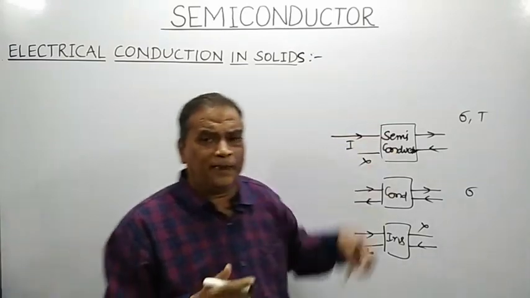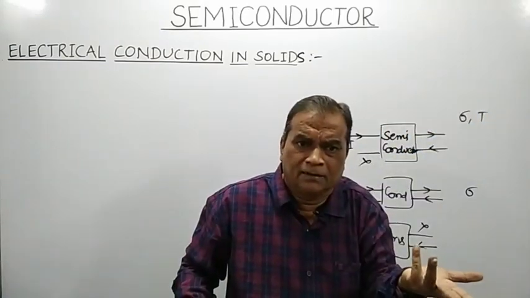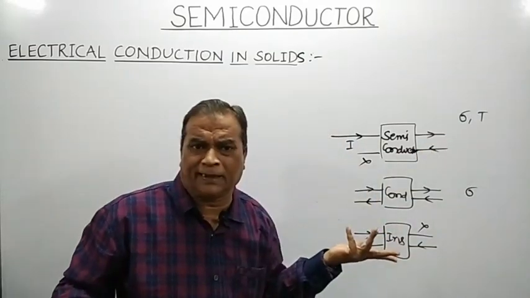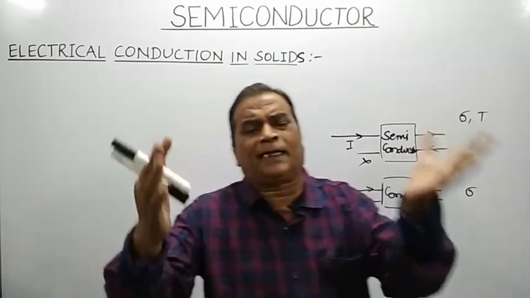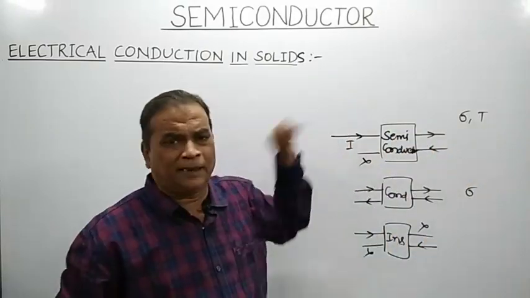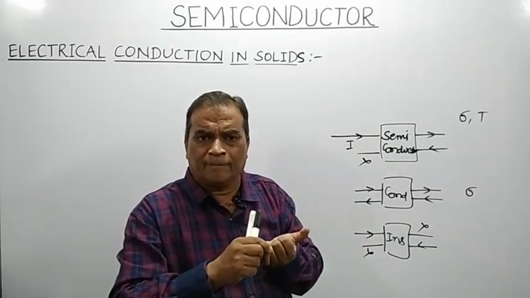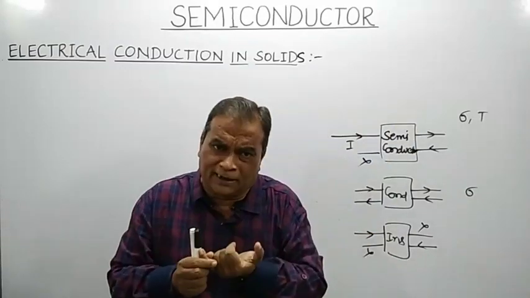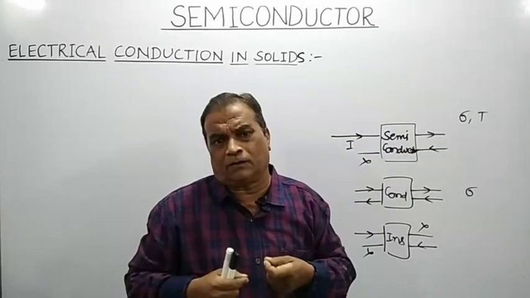Means, a semiconductor can allow the flow of current only in one direction, as per our desire. It will not allow the current to flow in the opposite direction. There are many electrical properties of a semiconductor, like its electrical conductivity and the dependence of electrical conductivity on temperature, that can be controlled.